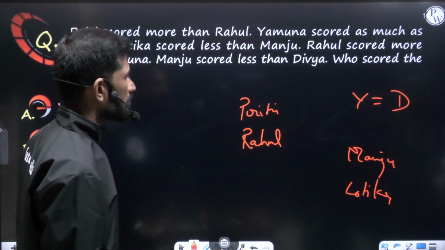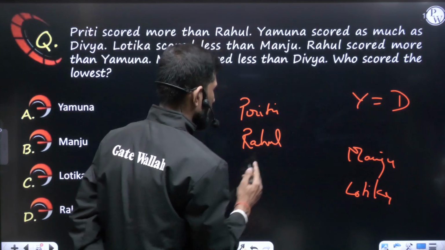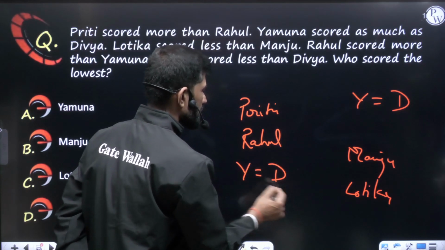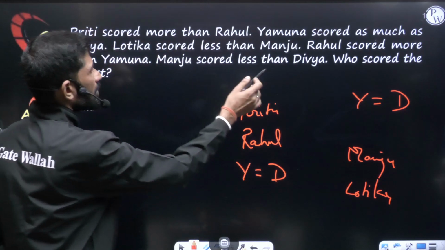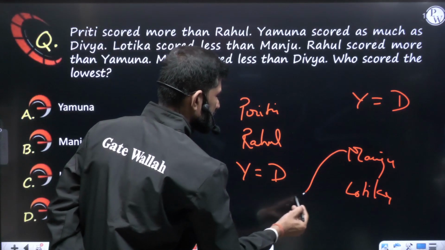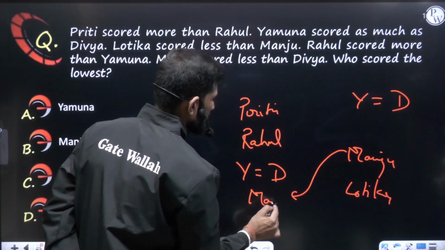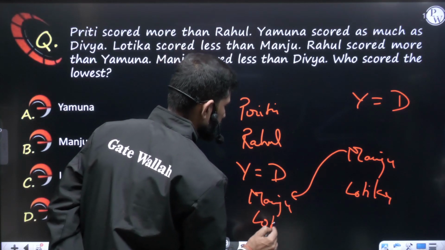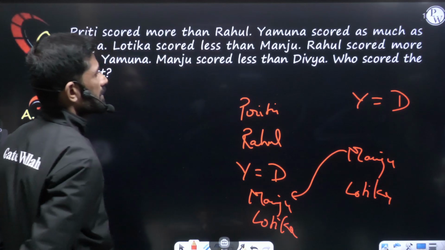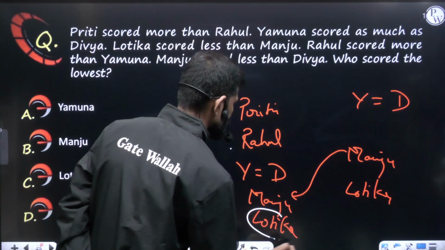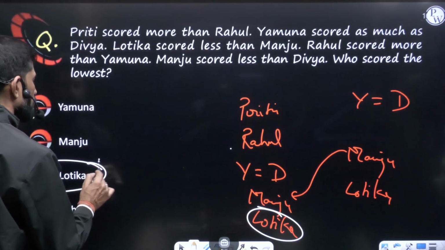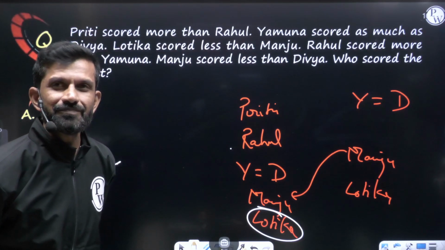Rahul scored more than Yamuna. Means Yamuna, who is equal to Divya, will come here. Rahul scored more, so Rahul will be up. Manju scored less than Divya. So Manju will come here. So the arrangement comes: Manju here and Lotika here. Now what is the question they are asking? Who scored the lowest? So lowest here. Who is at the bottom? Lowest is Lotika. So Lotika scored the lowest. As simple as that. Clear?